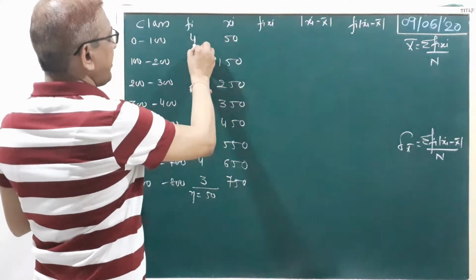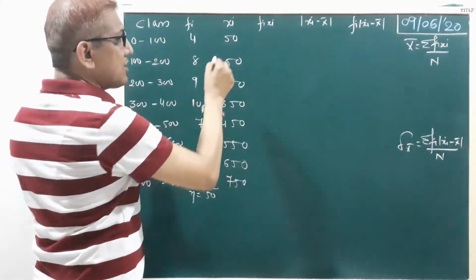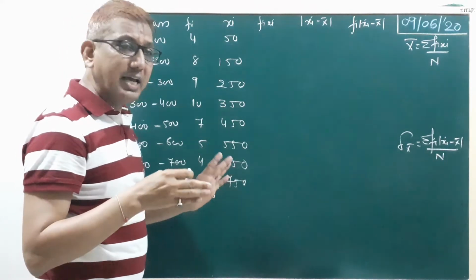Now multiply fi into xi. We try to multiply orally, without a calculator.